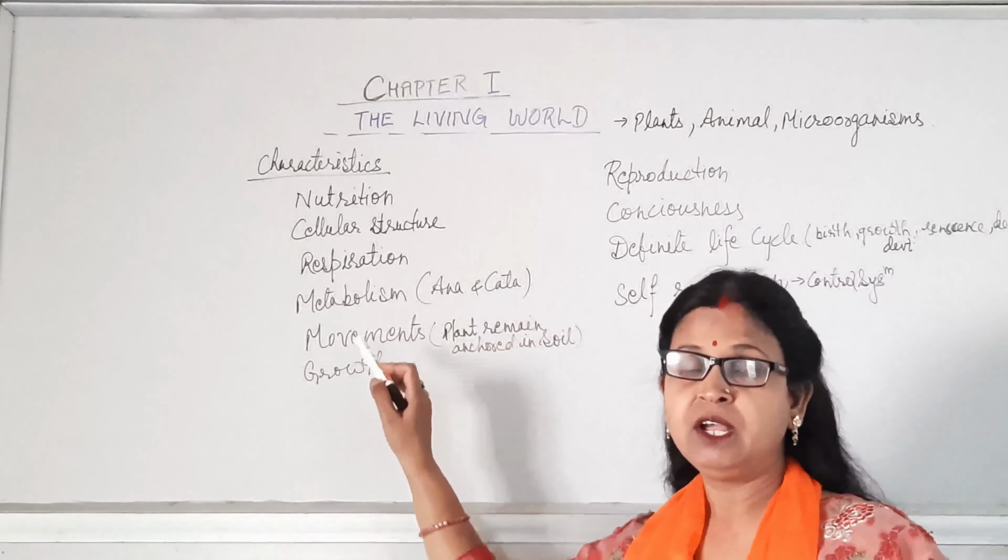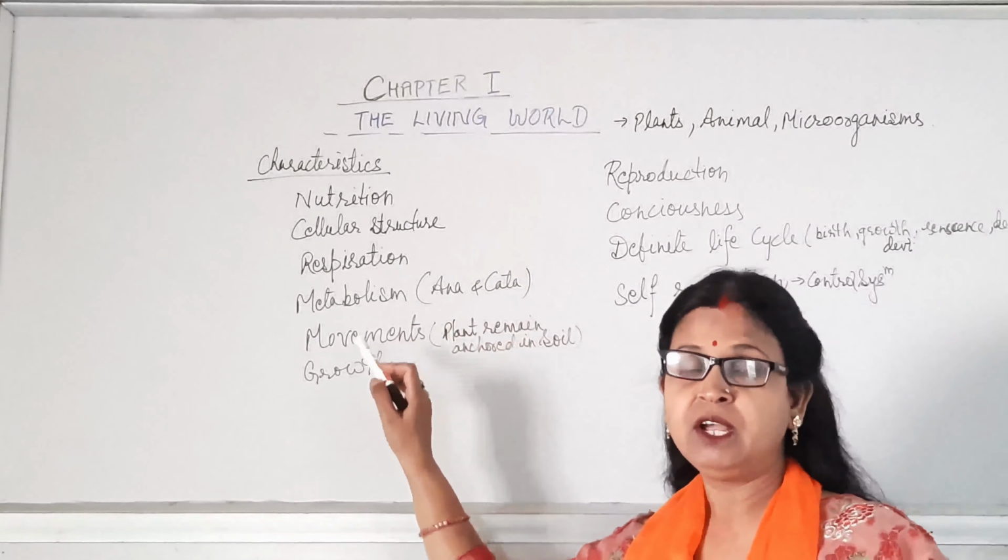Now, movement. Each and every living being shows movement, but plants remain anchored in the soil. But they also show different types of movement, like towards the earth, towards the light, etc. But their movement is of a different type. Then growth. All living organisms undergo the process of growth, due to internal reasons. Now, next is reproduction.